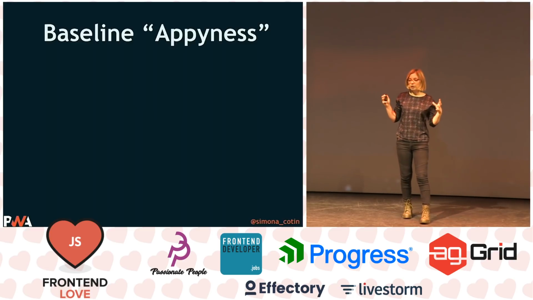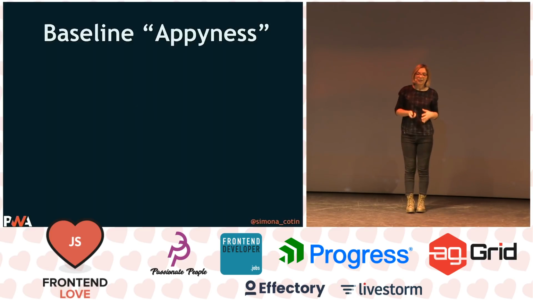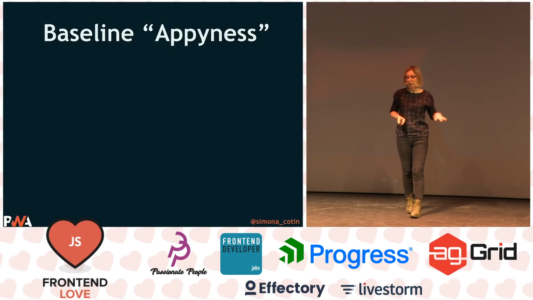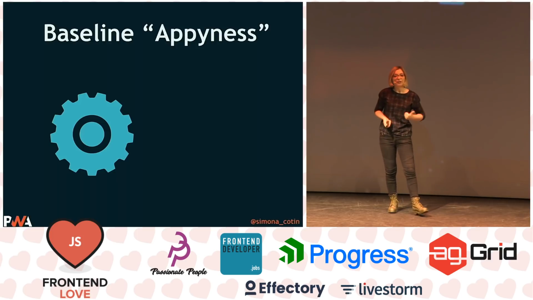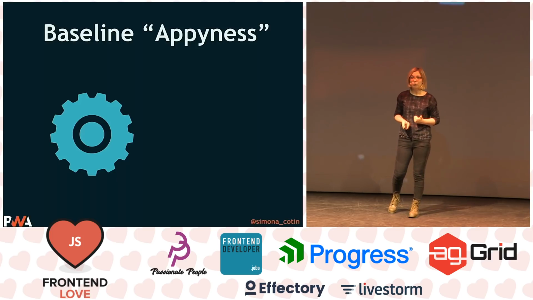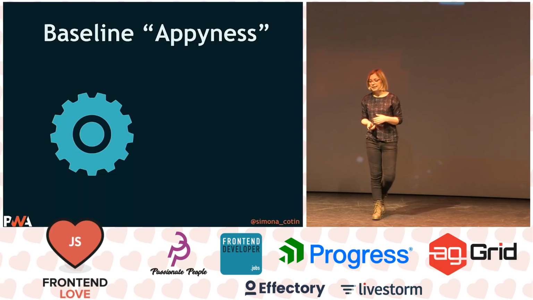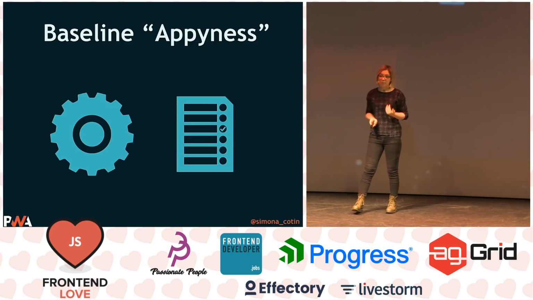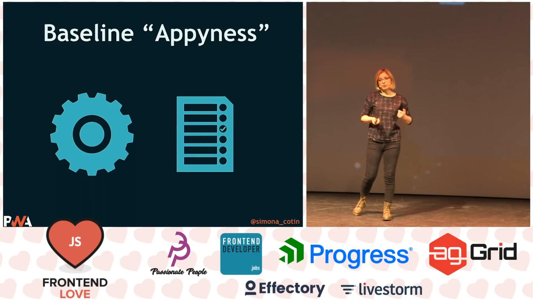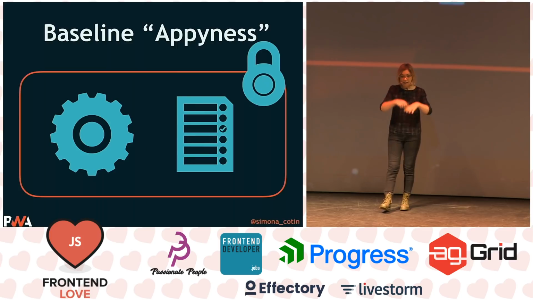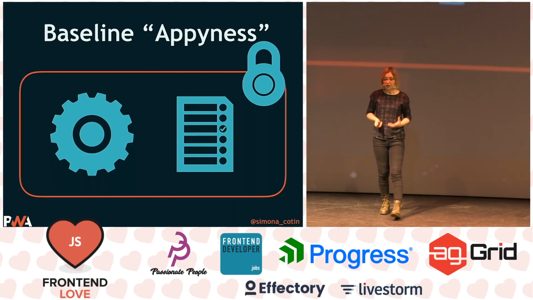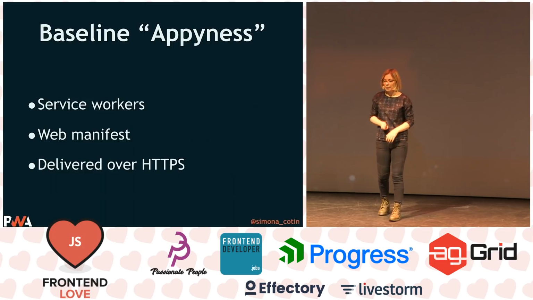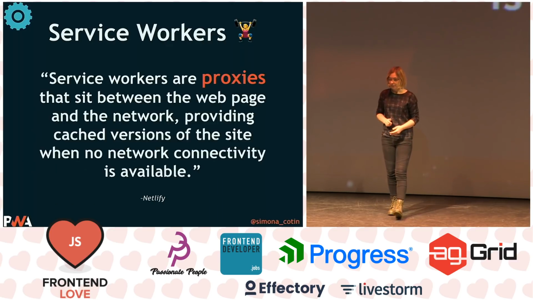Well, there's this thing called the baseline appiness, and these are the main requirements that we have for a bare-bone progressive web app. And the first thing we need is a service worker that will help us to deliver content even when we're offline. And then we need a web manifest that will be a description of our app, and it will enable us to install the app on the home screen. And all of this needs to be delivered over HTTPS because we want to be secure. So service workers, web manifest, and everything under HTTPS.